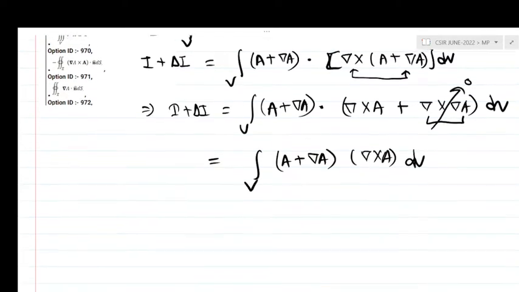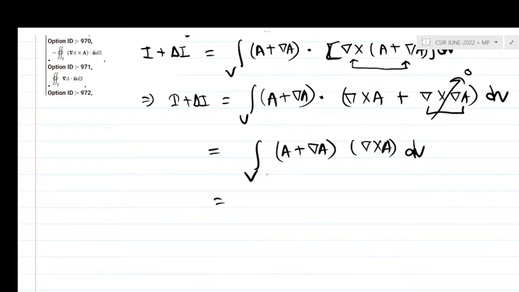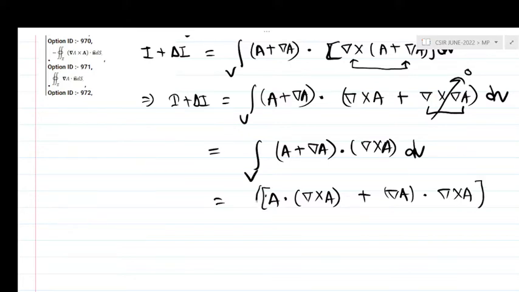I just simply open this bracket and multiply, the dot product is here, then a dot del cross a plus grad of a dot del cross a, integration over volume v.